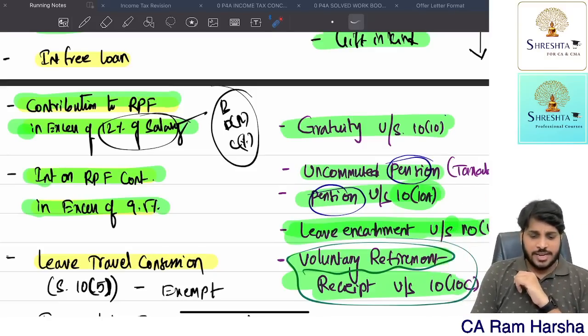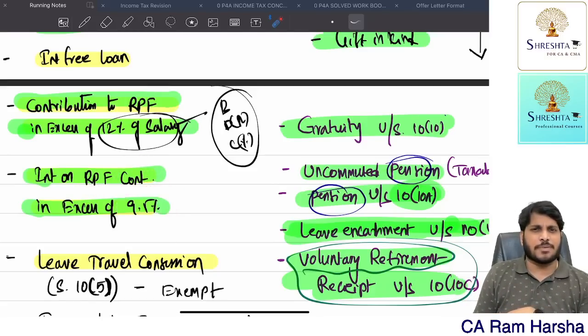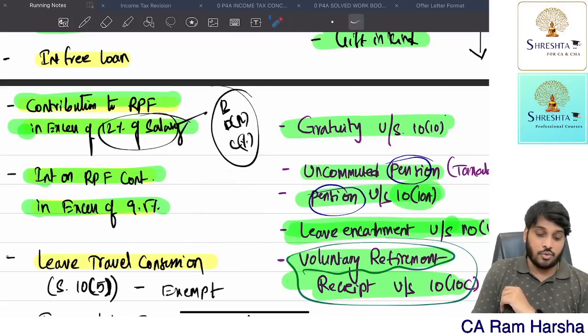Now, in excess of 12% of salary, if any contribution is there, only that is taxable. Same way, in that RPF, the company will be adding interest every year. If the interest rate is 9.5% per annum, that interest is exempted. If the interest is more than 9.5% per annum, suppose the company is paying 13% interest, then 3.5% interest is taxable. They'll give you the interest amount.